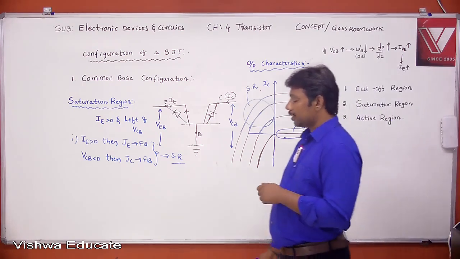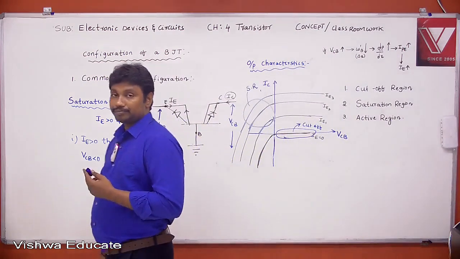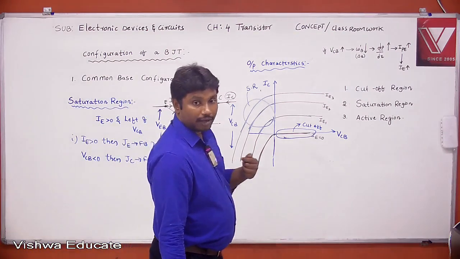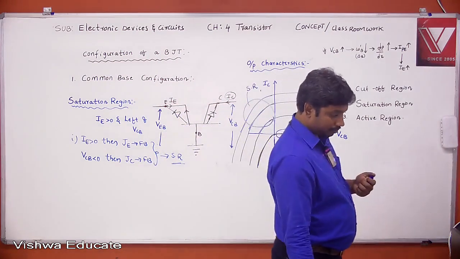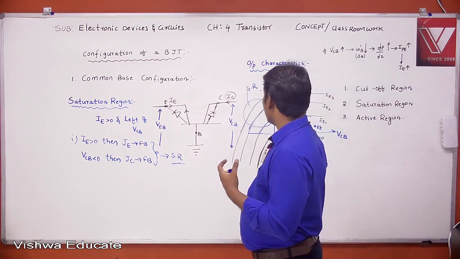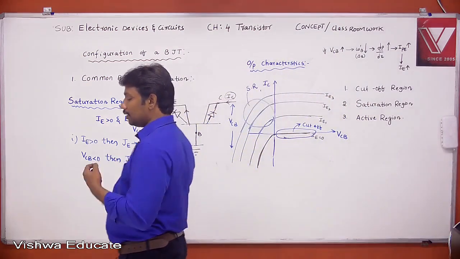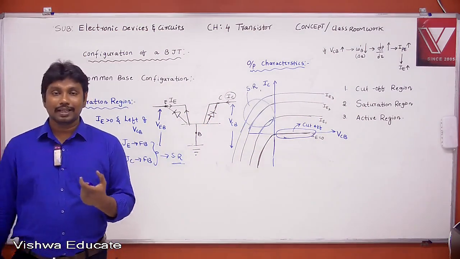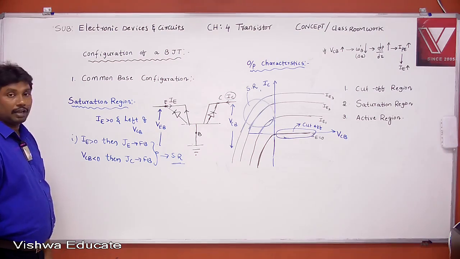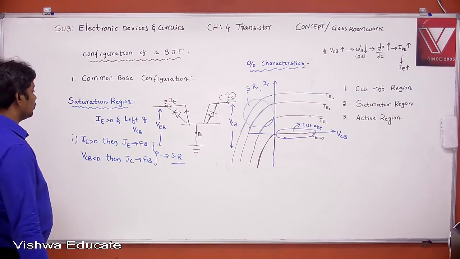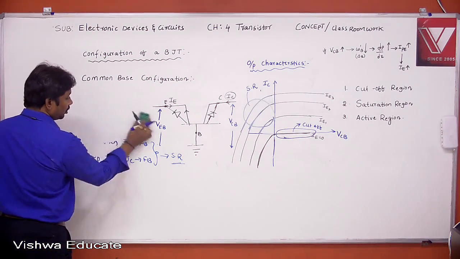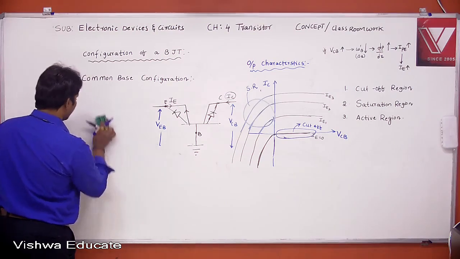Copied? Yeah, write down. In saturation region, next write down a point. In saturation region, the collector current depends on both IE and VCB. Right. And the last one,